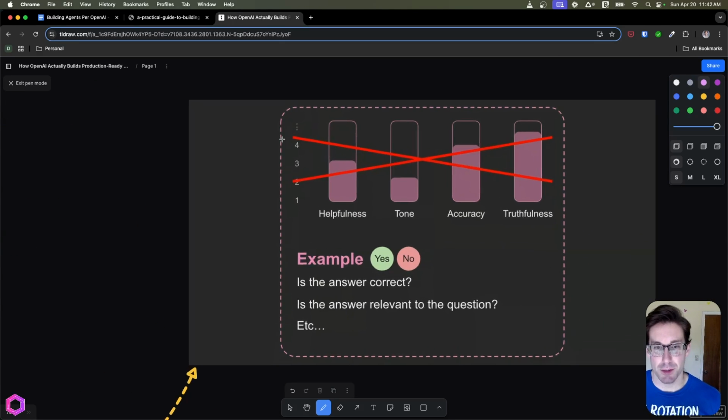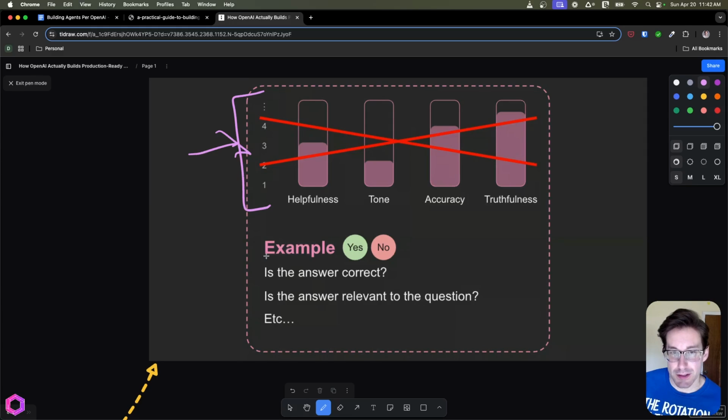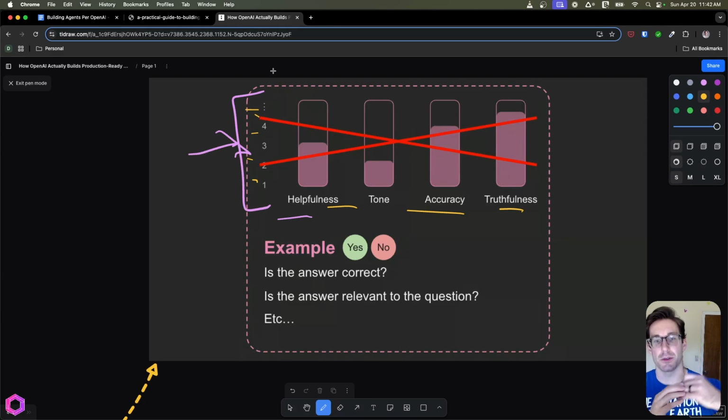And I've talked about this a bunch in the past, and I think people overlook it, and I really want them not to overlook it because it's really important, and I know it's not sexy, but it's critical for good products. So oftentimes when you look at evals, you'll see people using spectrums of evals. So they'll have helpfulness, tone, accuracy, truthfulness, etc. And when they're using these things, they're sadly basing these on a spectrum. So you can see 1, 2, 3, 4, 5, etc. They're basing the score on a spectrum. So helpfulness was a 1 out of 5 or a 2 out of 5.